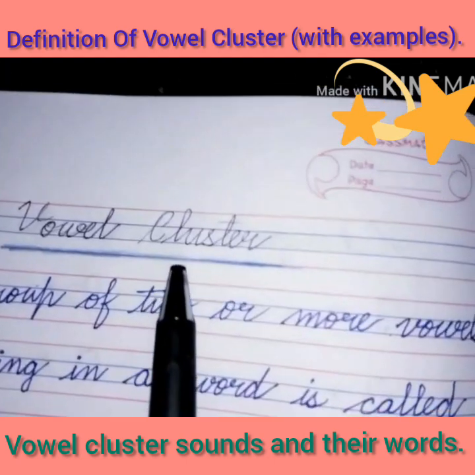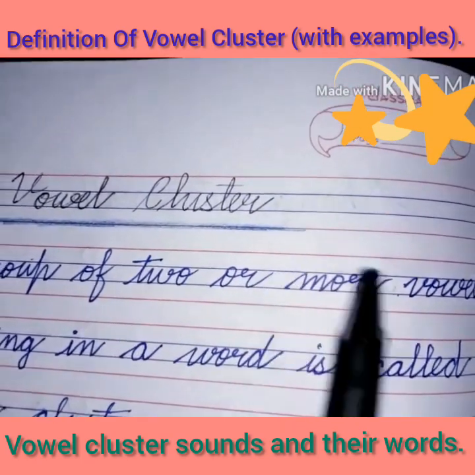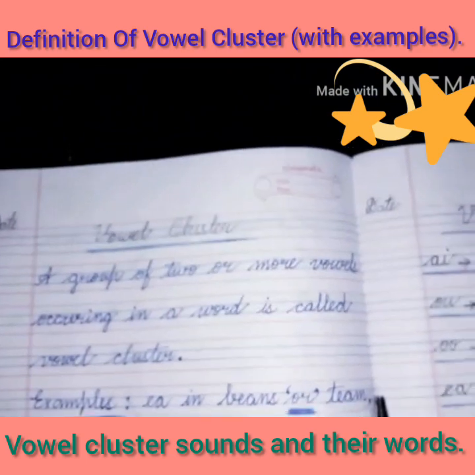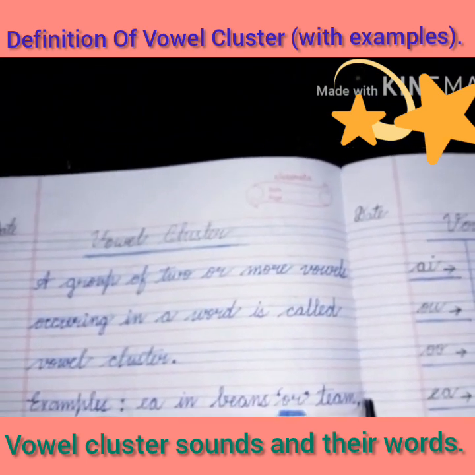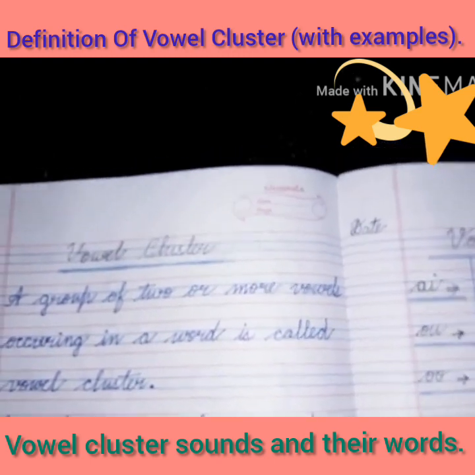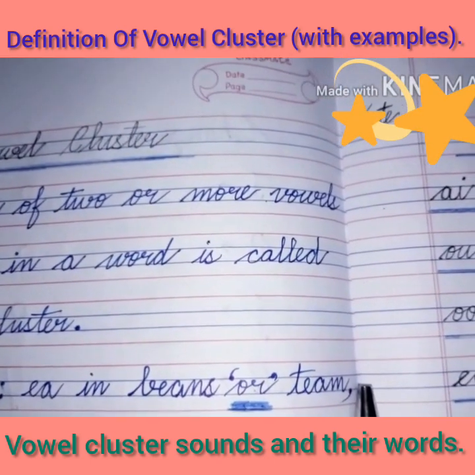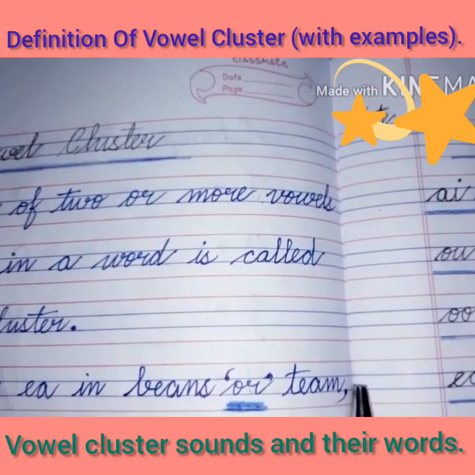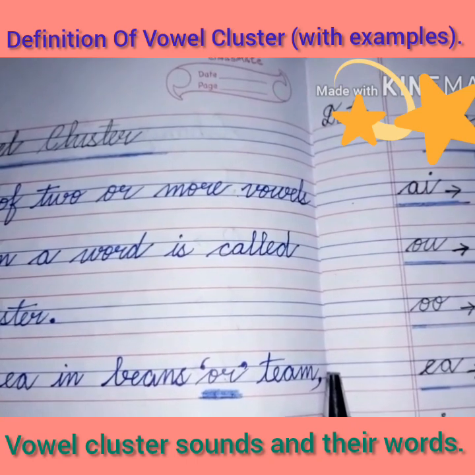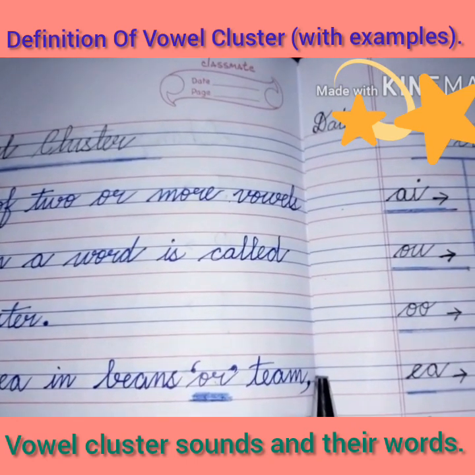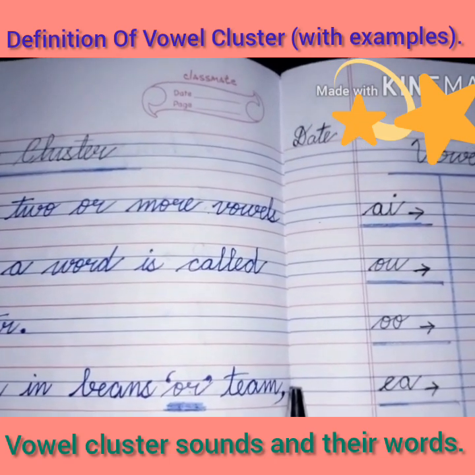Okay, children? I have written here cluster, C-L-U-S-T-E-R, cluster. So, what does a cluster mean? Children, cluster means a group of people or things that stand together or closely. A cluster can also be called a bunch, a group, a pack, a batch, a center, etc.